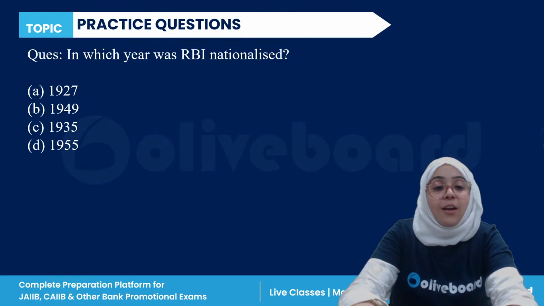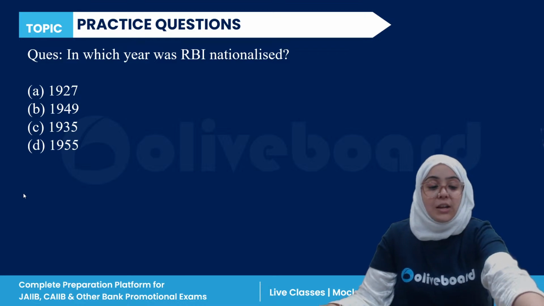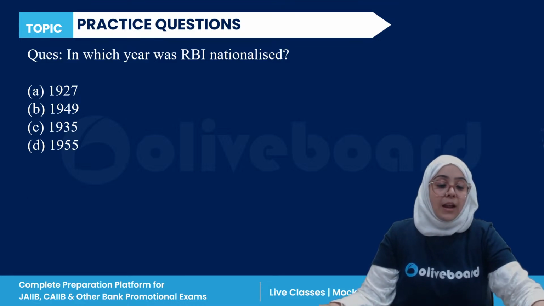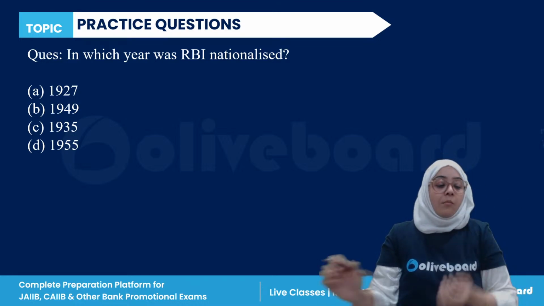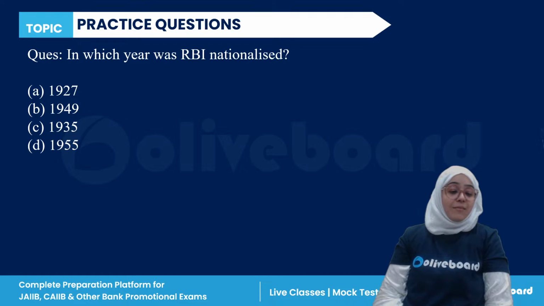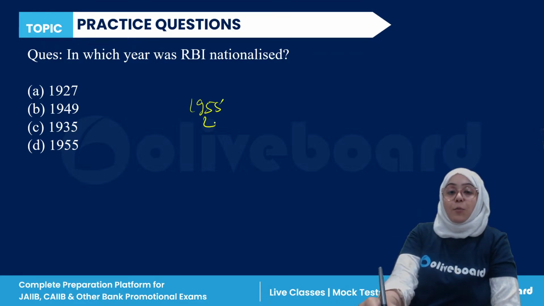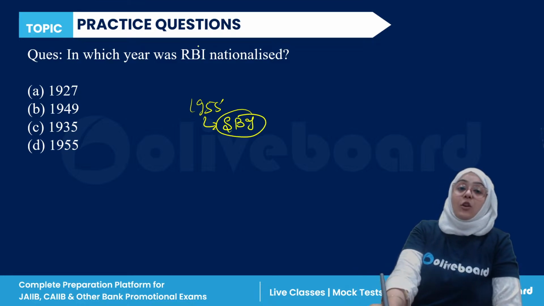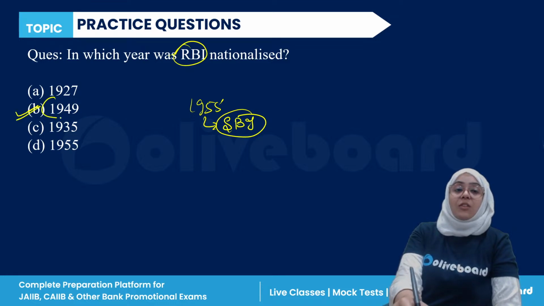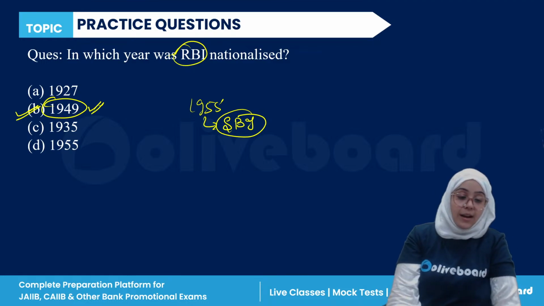In which year has the Reserve Bank of India been nationalized? Everyone, please answer this question. This is very easy. 1955 was when SBI was nationalized. If we talk about the Reserve Bank of India, it was nationalized in 1949. So the correct answer is B.